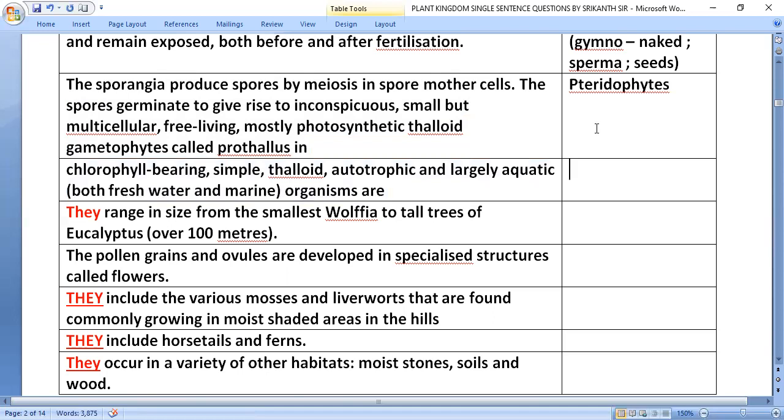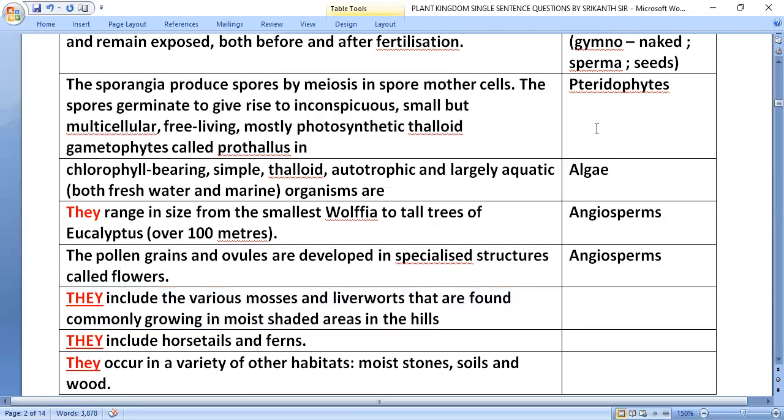Chlorophyll bearing, simple, thalloid, autotrophic, and largely aquatic, both freshwater and marine organisms are algae. They range in size from the smallest Volvox to tall trees, eucalyptus over 100 meters, which is in angiosperms. The pollen grains and ovules are developed in specialized structures called flowers, that is in angiosperms.